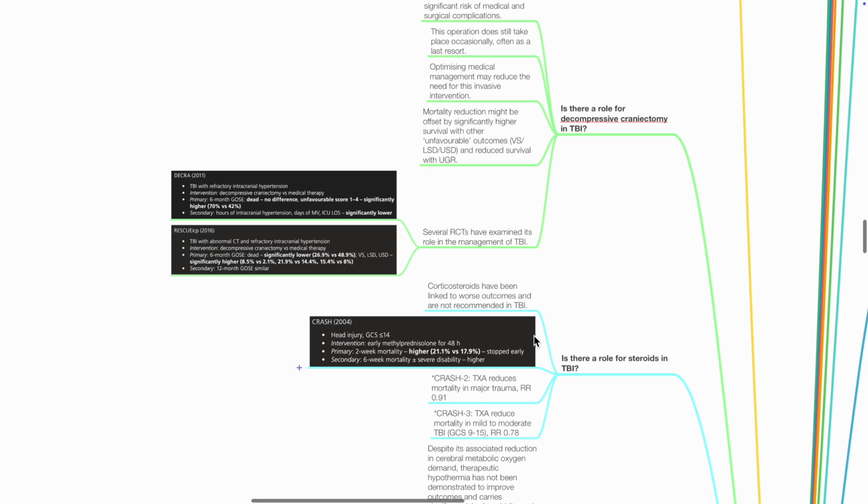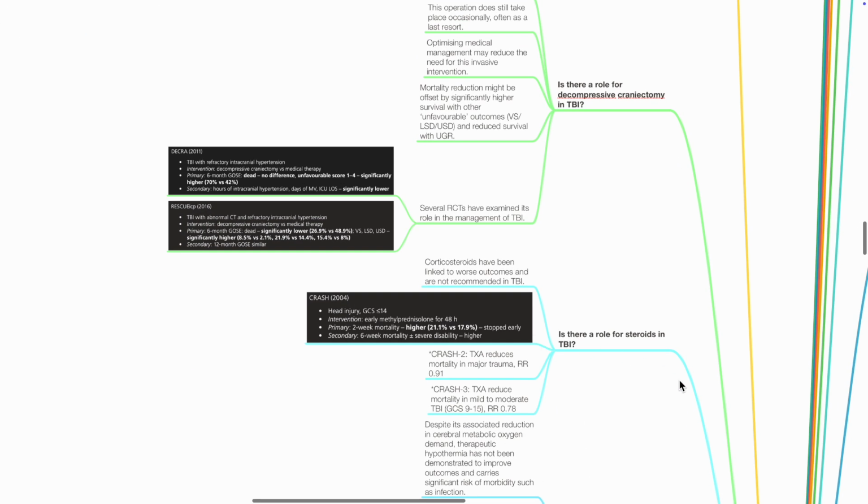Is there a role for steroids in TBI? Corticosteroids have been linked to worse outcomes and are not recommended in TBI, based on the results of the CRASH trial in 2004. Additional notes: the CRASH 1 trial showed that steroids increased mortality and morbidity in TBI. The CRASH 2 trial showed that tranexamic acid reduced mortality in major trauma, RR of 0.91. The CRASH 3 trial showed that tranexamic acid reduced mortality in mild to moderate TBI, risk ratio of 0.78.